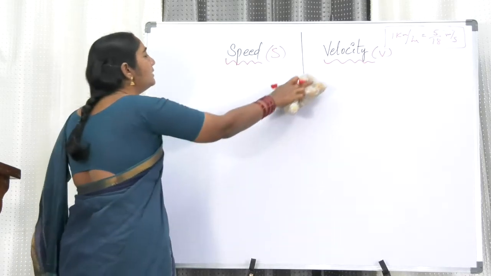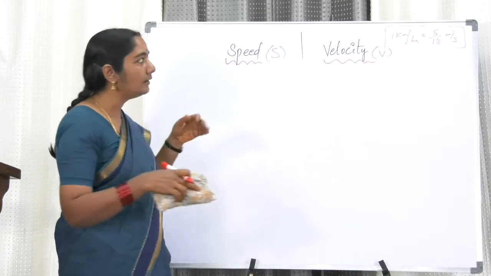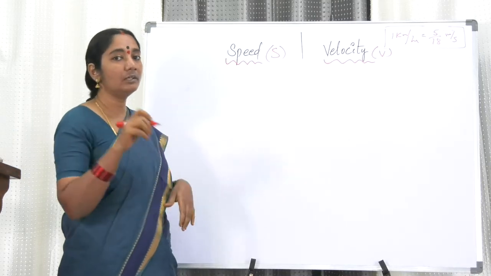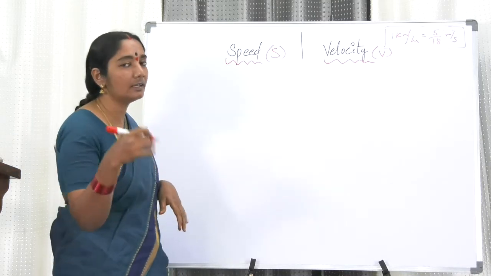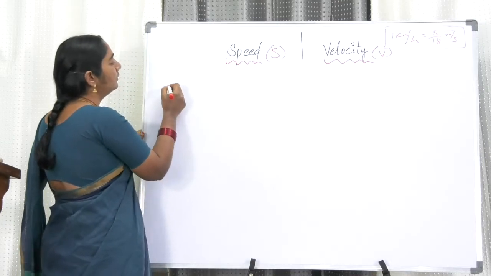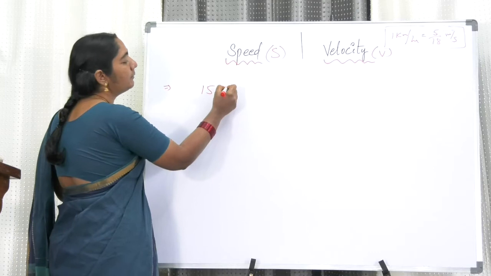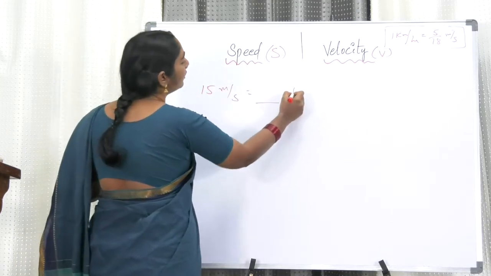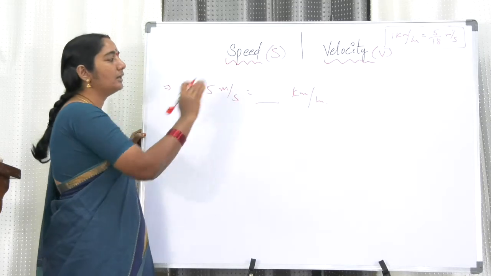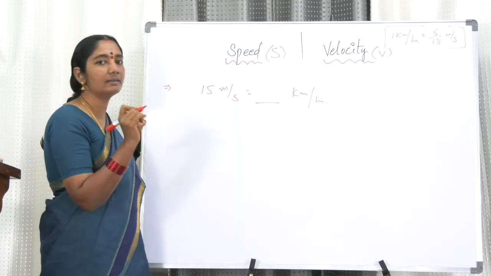Please, my dear friends, please try to enjoy the problems. Now in this particular case, you understood how to do it. You can try the problem along with me. Convert 15 meter per second into kilometer per hour. So 15 meter per second is equal to dash kilometer per hour. This is the question.